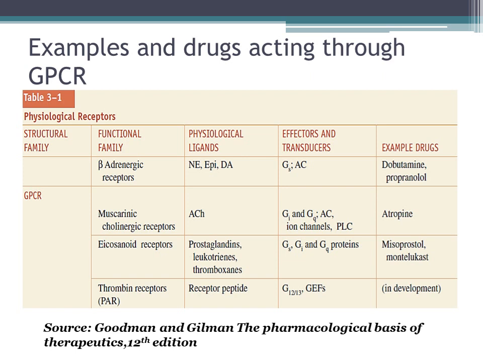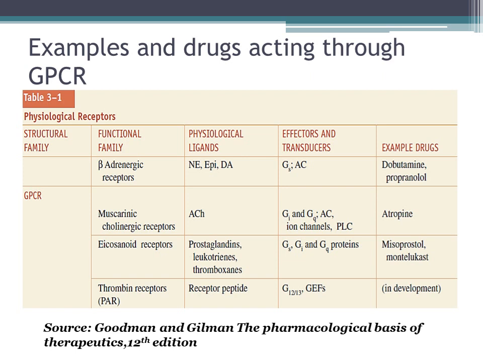The drugs acting through beta adrenergic receptors are dobutamine and propranolol. For muscarinic, the ligand is acetylcholine, and it can act through GI or GQ, mediated through adenyl cyclase, ion channels, or PLC. An example of a drug is atropine.